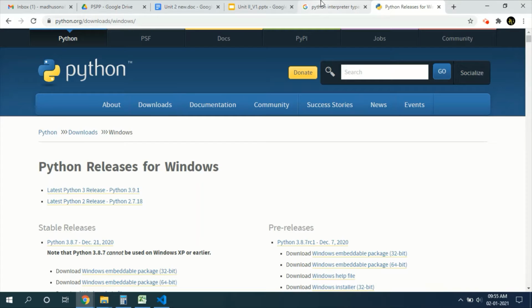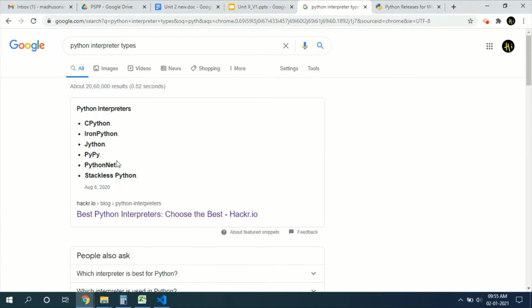As a beginner, there is a confusion. What is CPython? What is Python? What is JPython? PyPy. Generally, for example, consider a car. The high level abstraction means the steering wheel, brakes, accelerator, and gear shift, which are common in all cars, right?